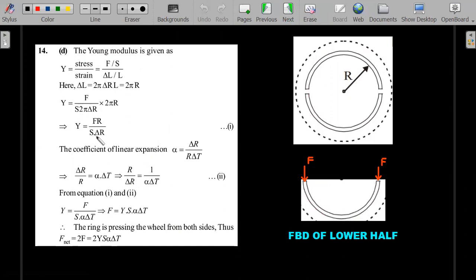Whatever calculations of Young's modulus you use here, you get the value of F, which is the same as the previous problem: F is Y A alpha delta T, A being S here. Don't forget to write that the total force is 2F, and that's the silly mistake a lot of students make. Because of the bending, there are two Fs here, so the answer comes out with a 2. That's the caution in this question. Okay, so let's move forward.